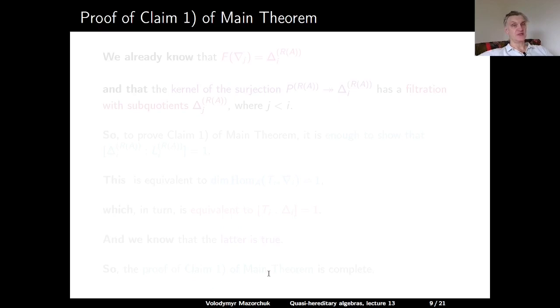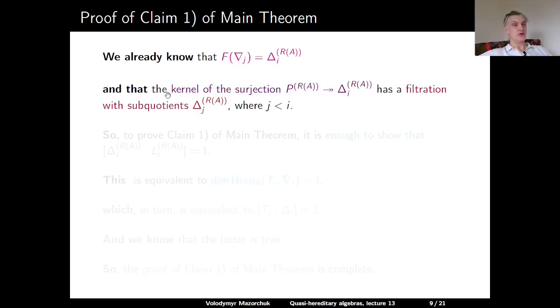Now we can prove the first claim of the main theorem. We already know that F sends costandard A modules to standard R(A) modules. Moreover, we know that the kernel of the surjection from the indecomposable projective P_i over R(A) onto the standard module delta_i over R(A) has a filtration with subquotients delta_j, where j is strictly smaller than i.